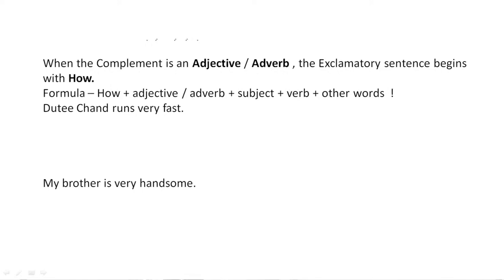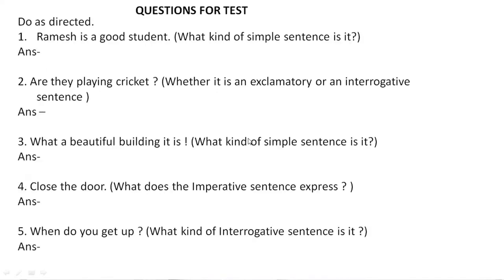Now we will discuss some questions. Ramesh is a good student. What kind of sentence is it? Very good, declarative. Write down. Are they playing cricket? Is it an exclamatory or interrogative sentence? Good. It is an interrogative sentence because it ends with a question mark.